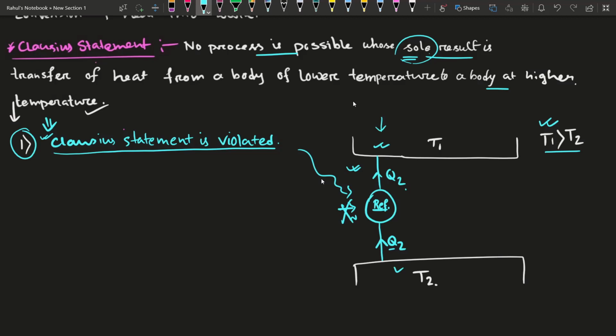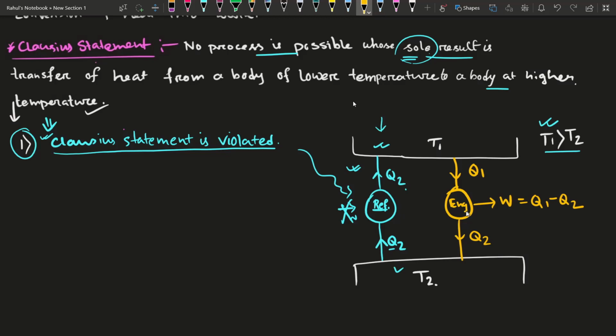For that we will consider another device, a Carnot heat engine, which draws Q1 amount of heat from the higher temperature reservoir, does some work, and releases the rest of the heat Q2 to the lower temperature reservoir. So W is Q1 minus Q2. Now it is a heat engine.